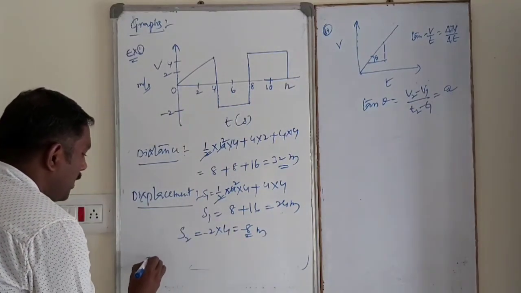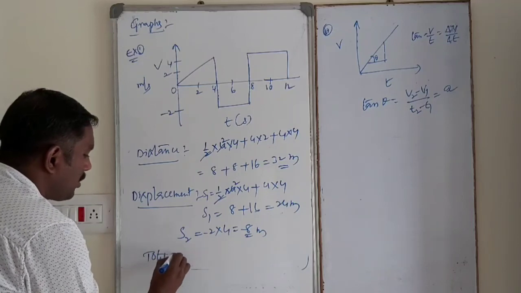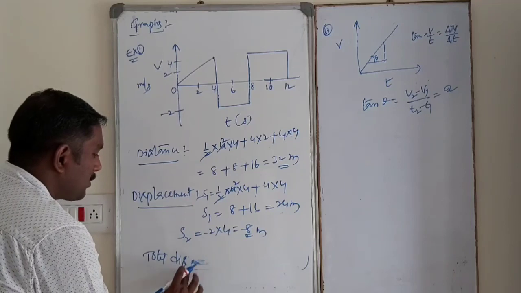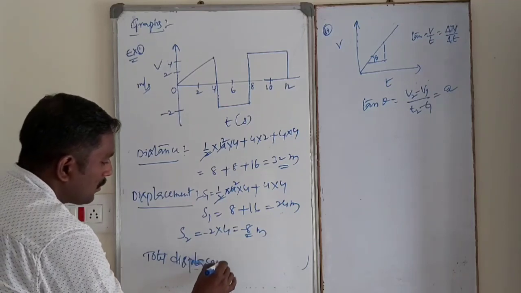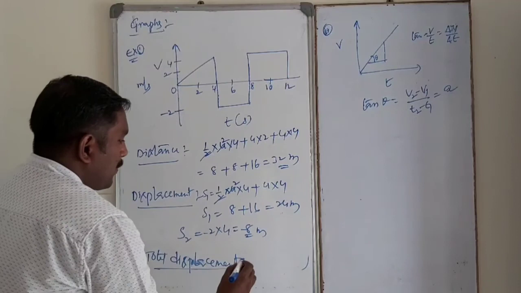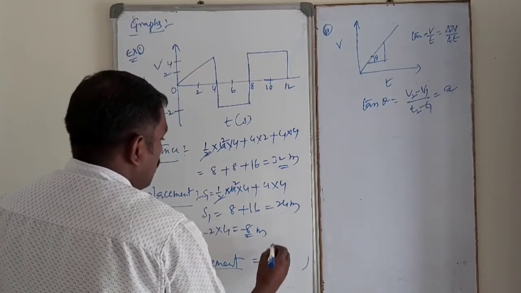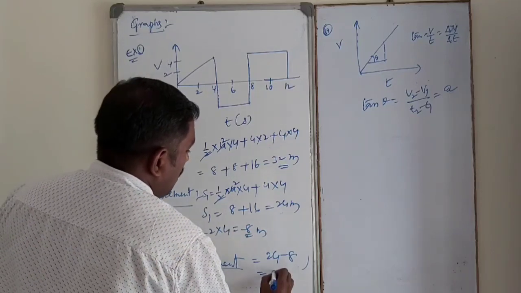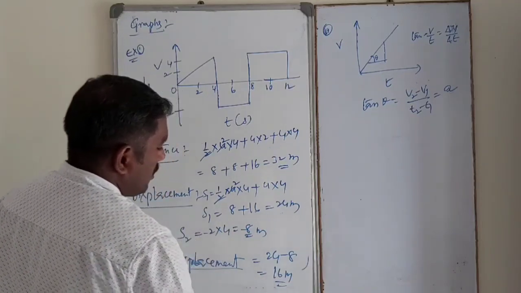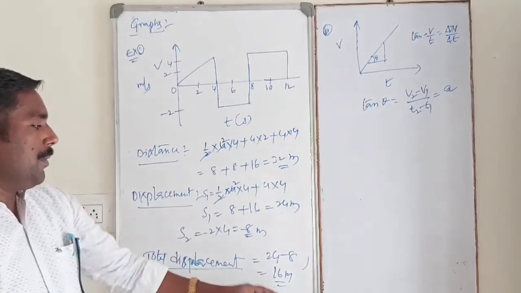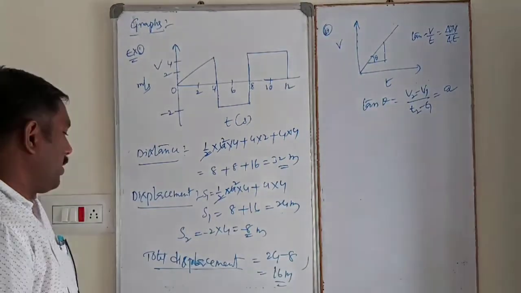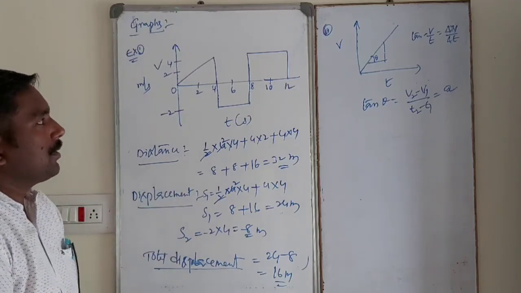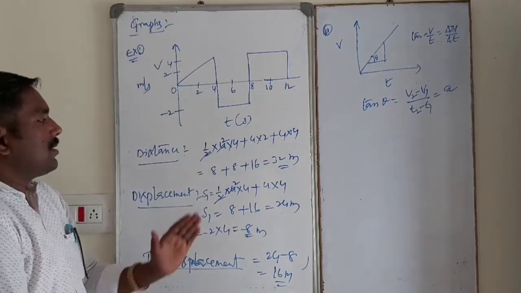So the total displacement is equal to 24 minus 8, that is equal to 16 meters. 16 meters. Okay. This is the distance and this is the displacement from this graph. Okay. This is also important.